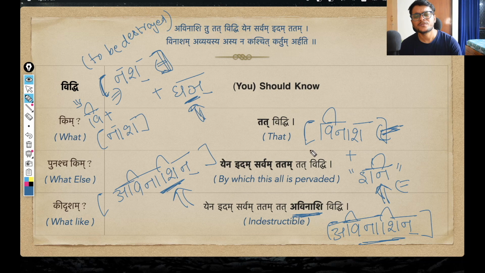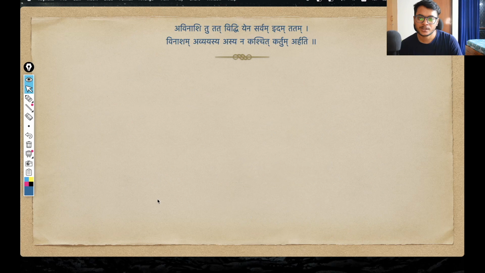So at least for all the suffixes that we have covered, you can try and practice these words, even though I don't explain every word in the video, as there are so many things to explain in Sanskrit. So even if I don't explain anything, you should do your own research. That is how you will improve your Sanskrit grammar and vocabulary both. So I hope this far is clear.